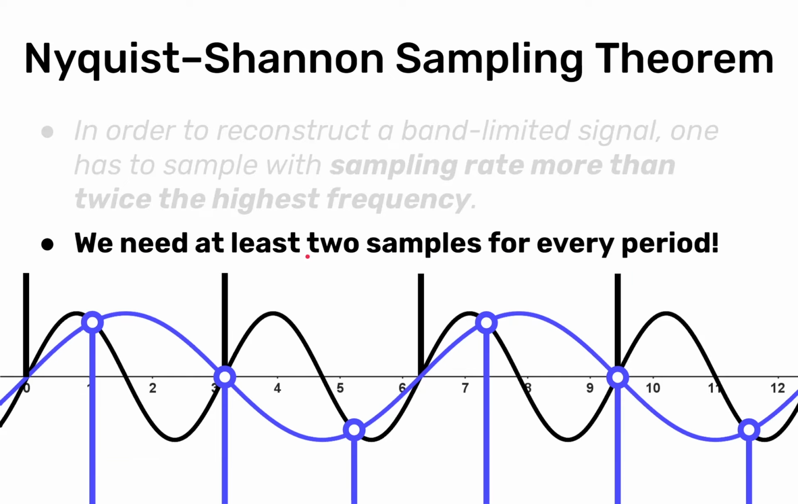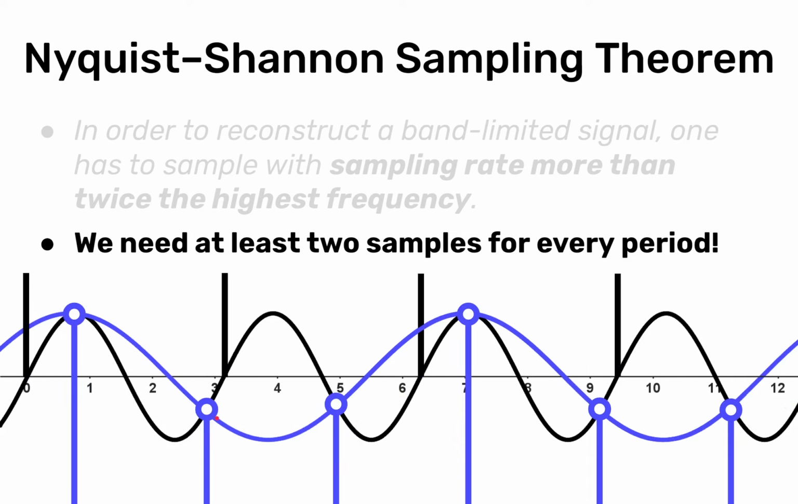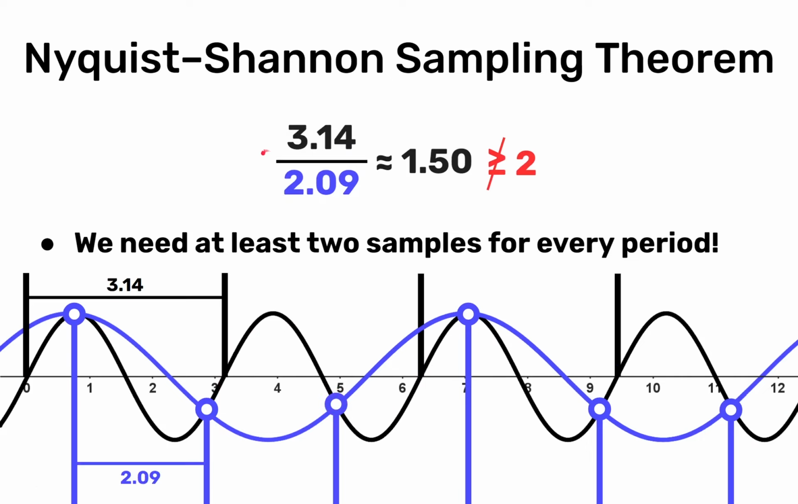We would need at least 2 samples for every period, and this does mean increasing the sampling frequency. If we just move these samples to the left, you can see that in this period we don't have 2 samples, we only have 1, although in the other ones it looks like we have 2. We can also calculate it a bit differently. If we divide the period of pi by our sampling period 2.09, then that is 1.5, which is not greater or equal to 2.